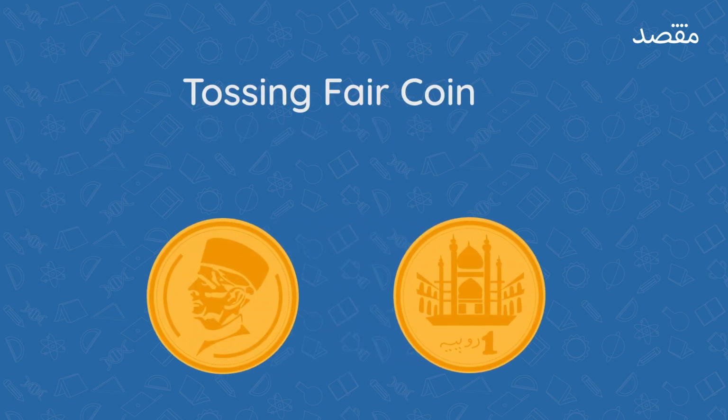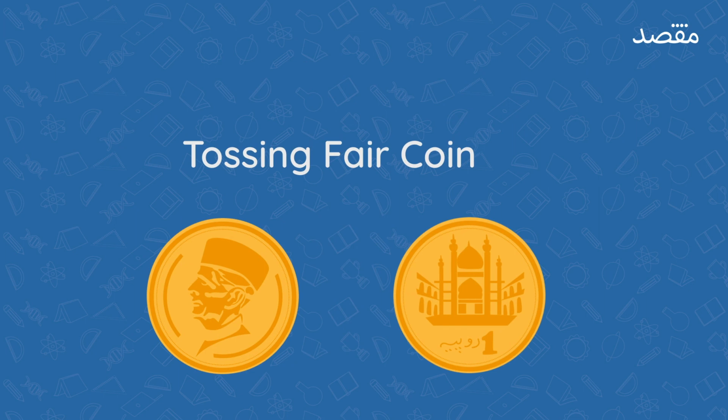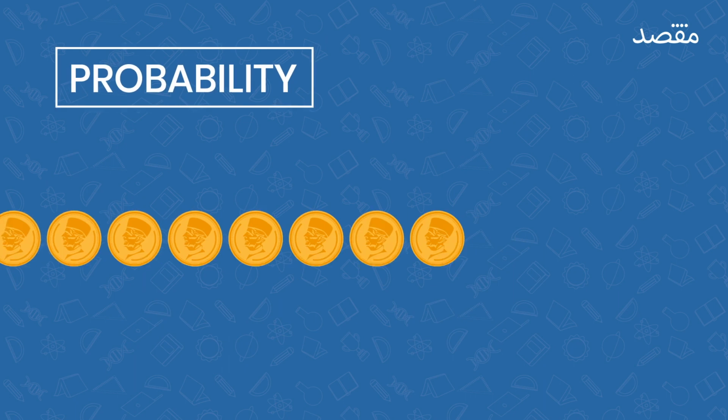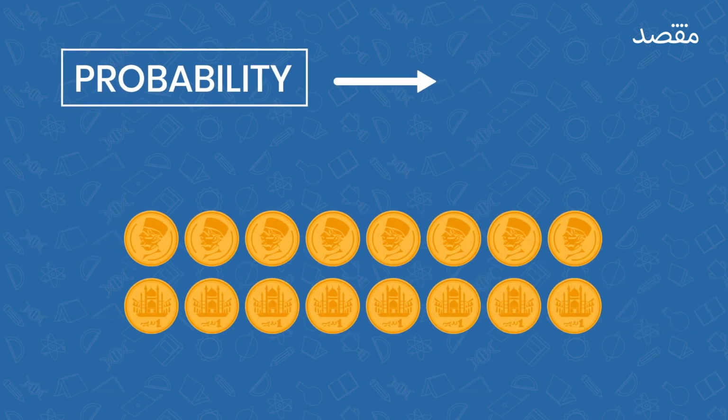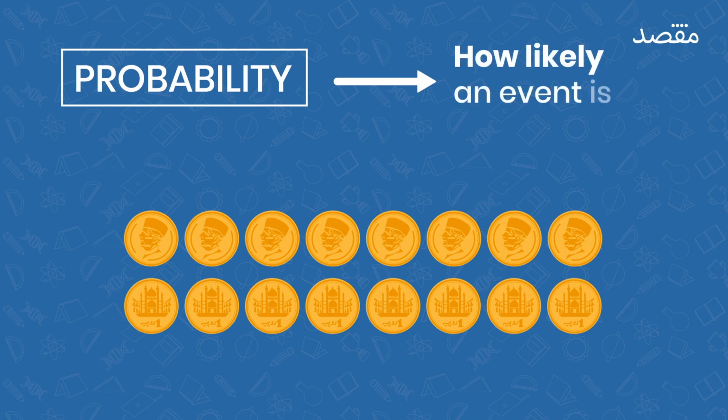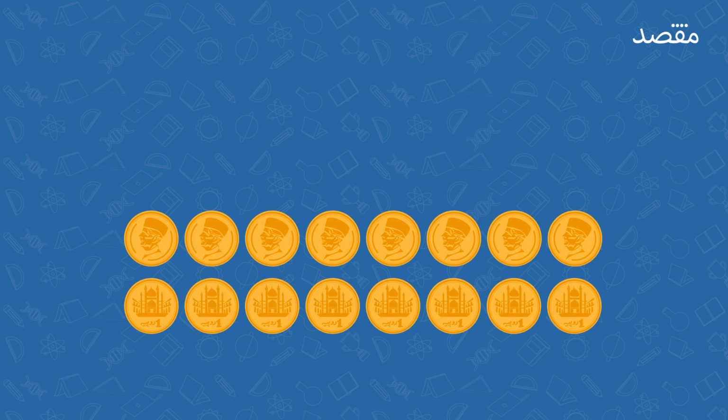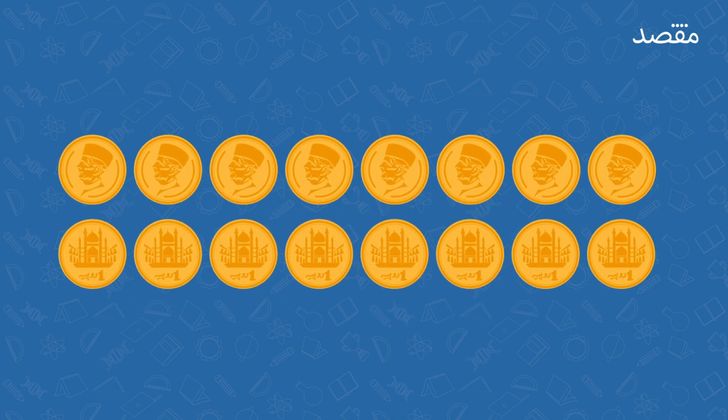about it. We know that with a fair coin toss, heads are just as likely to show up as tails. So the probability of an event, जैसे कि getting heads or tails, is a value that tells us how likely that event is going to happen. जैसे कि हमें पता है कि कॉइन के सिर्फ 2 साइड्स होते हैं और जितने चांसेस हेड्स के हैं उतने ही टेल्स के. But wait, how do we know this with certainty?